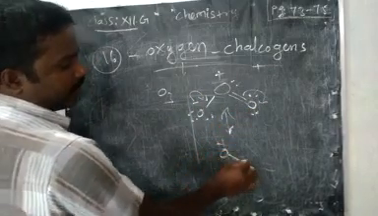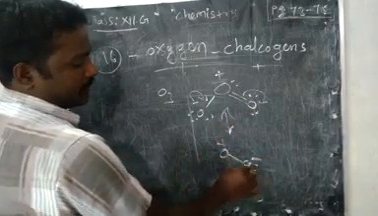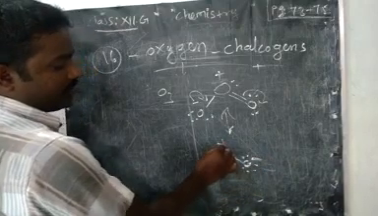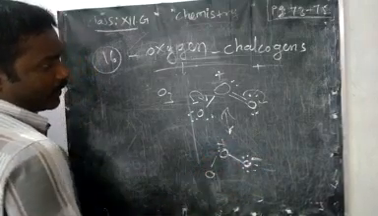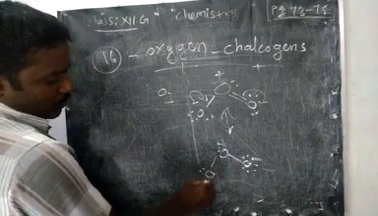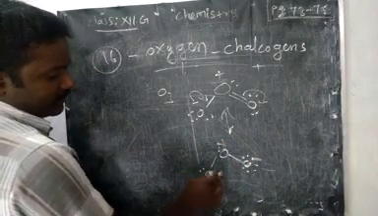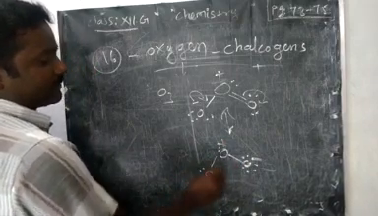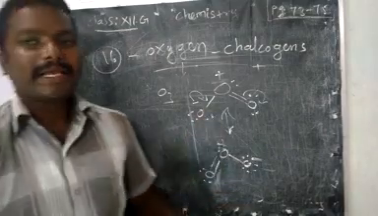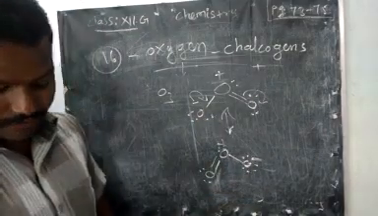Then here we will get... see, lone pair electrons also we must write: 1, 2, 3, 4, 5, 6. Sorry, we don't have 6, double bond. So two canonical structures like this will form.